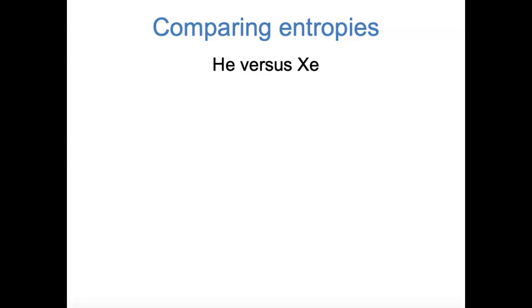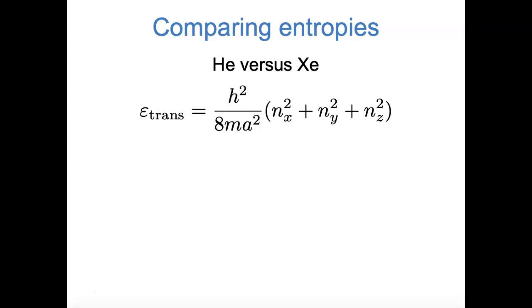When we first talked about entropy in this course, we posed it in terms of numbers of microstates, numbers of different ways that you can occupy the energy levels. And that's what we're going to do here. Helium and xenon are both noble gases, so they both behave approximately as monatomic ideal gases, and their energy levels are determined by the translational energies of the particle-in-a-box model. You've seen this expression for the particle-in-a-box model before. The energy levels are h squared over 8ma squared, where m is the mass of the atom, a is the edge length of the box, and nx, ny, and nz are the three quantum numbers.